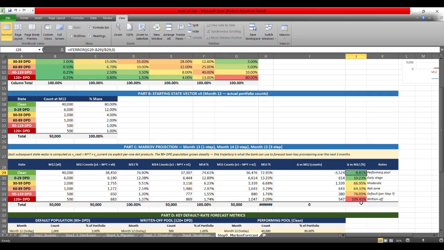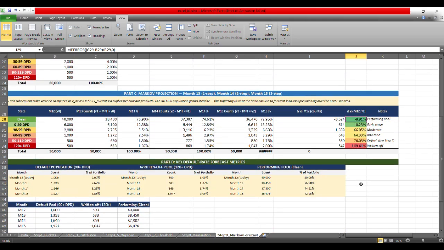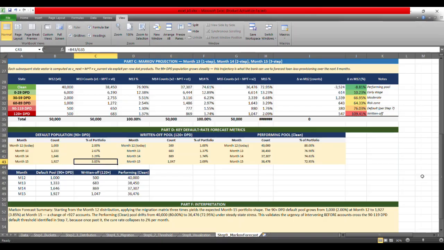So from the performing stage, you would see that at the 90 plus, the riskiness is increasing, right, from the dark yellow to the red zone. And that's what the key default rate forecasting matrix looks like. So basically, if you look at this matrix, the month 12 counts, that is the 1000 of the accounts, right? It is coming out from here, right?